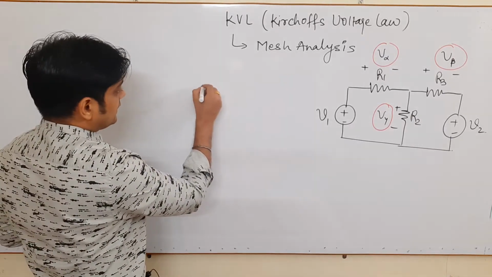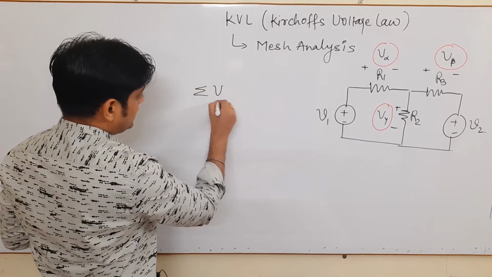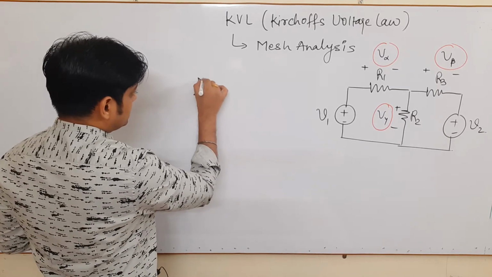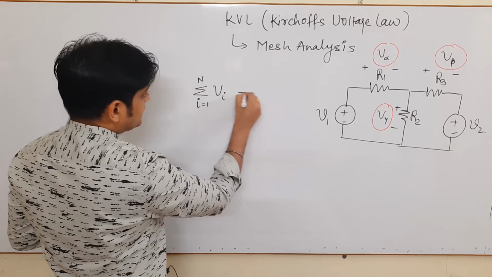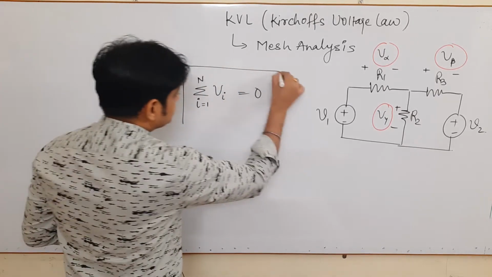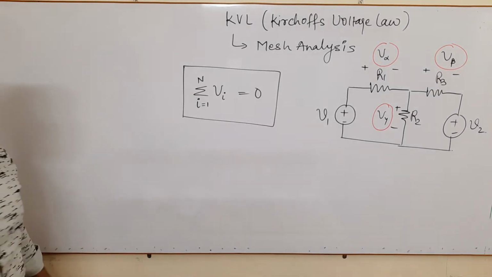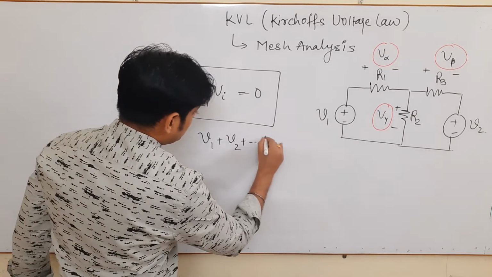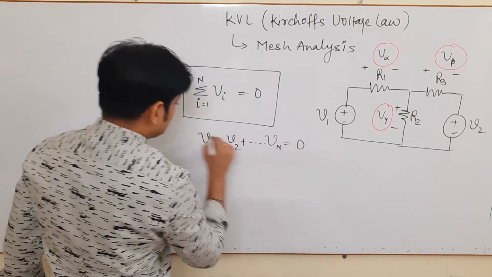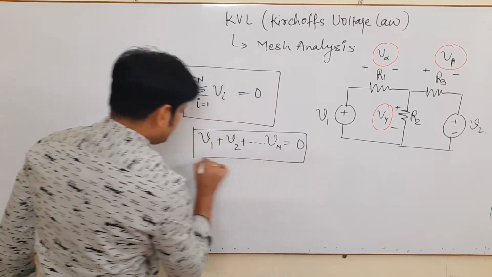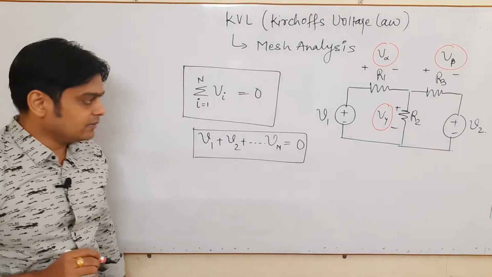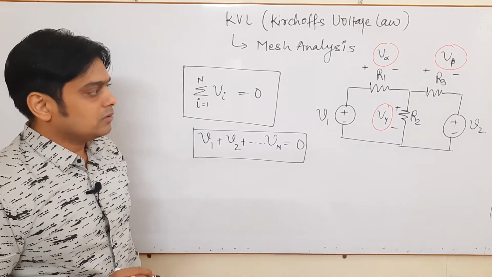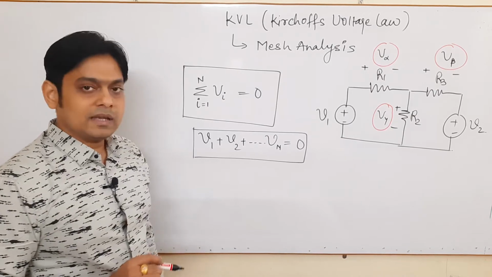So with this I can write summation of Vi, i from 1 to N, is 0, or you can say V1 plus V2 up to Vn is 0. The very important thing is algebraic sum. So once the algebraic sum of voltage in a mesh is 0, you call Kirchhoff's voltage law applicable.